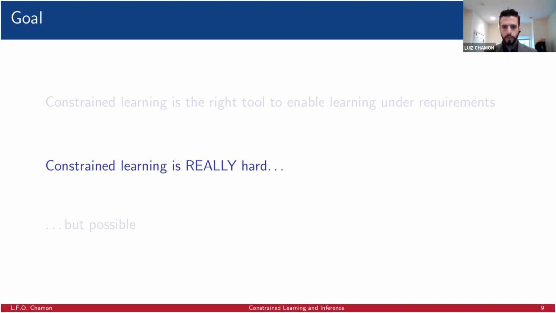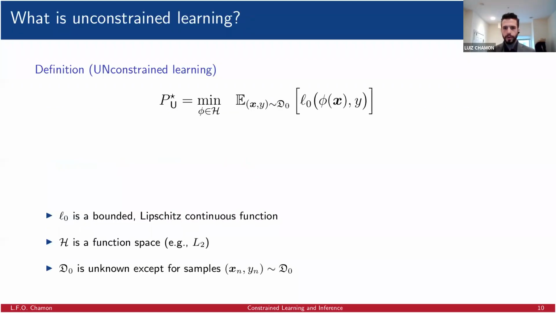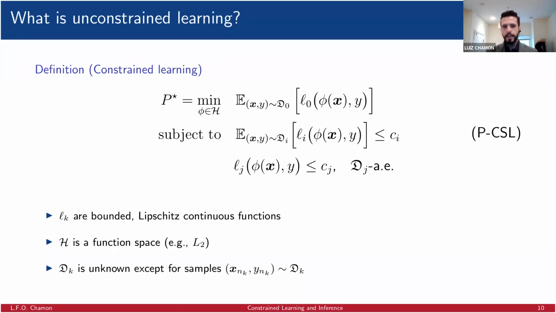Right? So the classical unconstrained learning problem, in this talk at least, we're going to see it as an optimization problem, a statistical optimization problem, where we want to minimize the expected value of a loss. And constrained learning is the exact same thing, except that we add constraints.